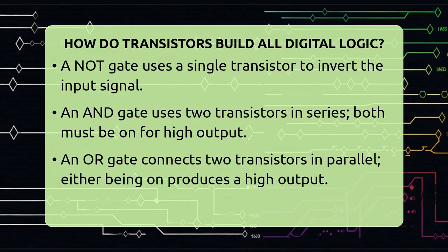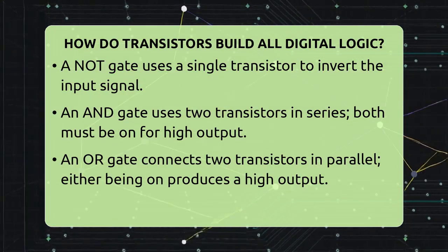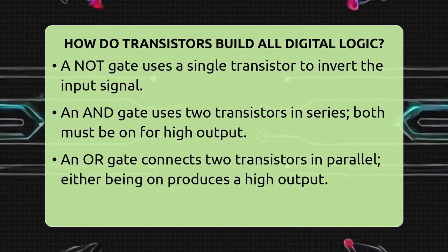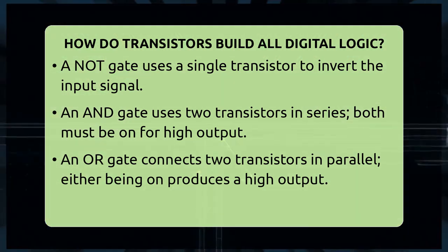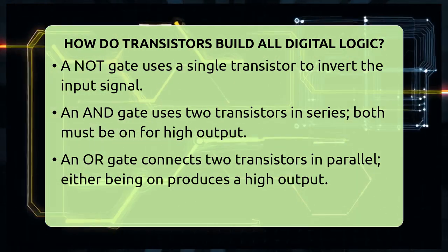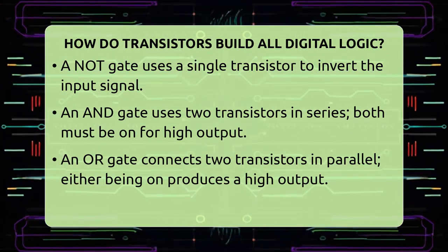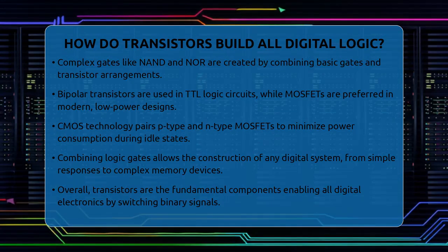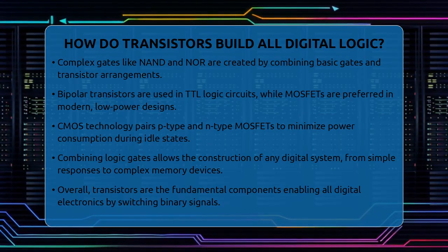In digital circuits, bipolar junction transistors are used in transistor-transistor logic, or TTL. These circuits include multiple transistors, resistors, and diodes to make fast, reliable logic gates. Modern electronics prefer MOSFETs because they use less power and can be made very small. CMOS technology combines pairs of P-type and N-type MOSFETs to create logic gates that consume very little power when idle.